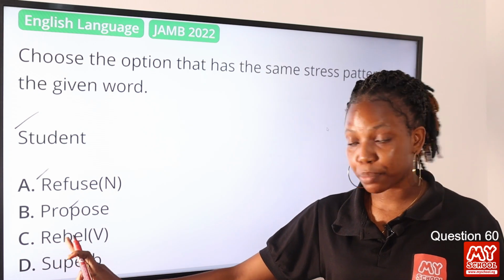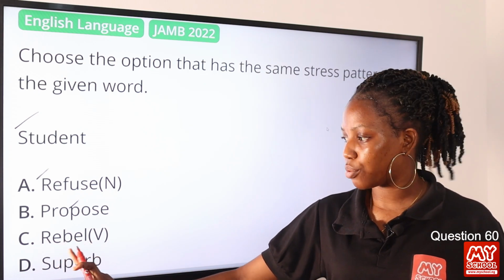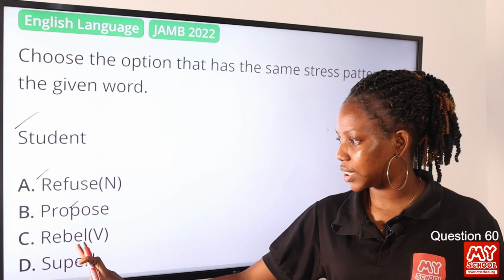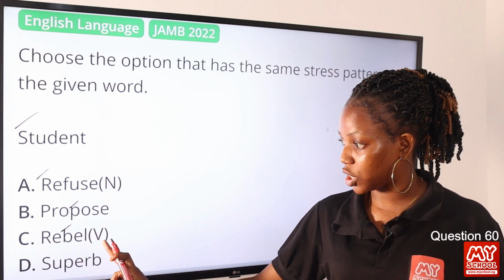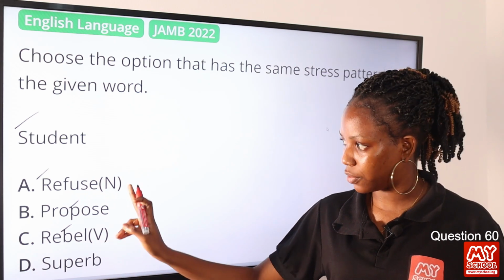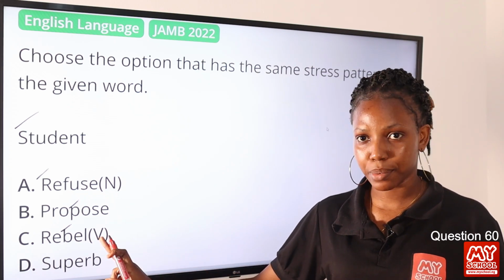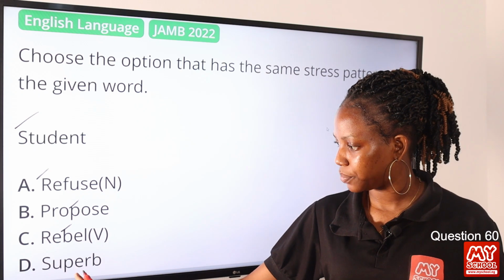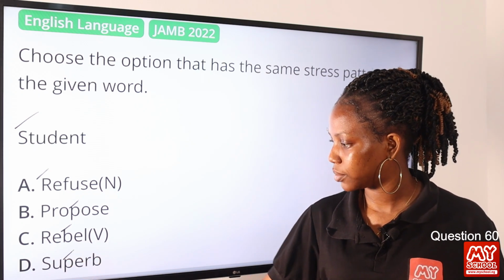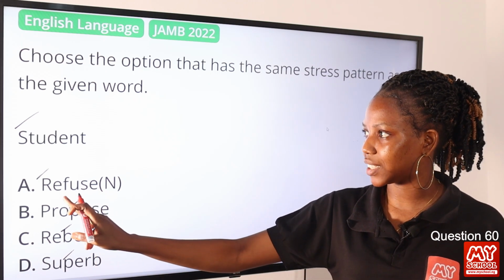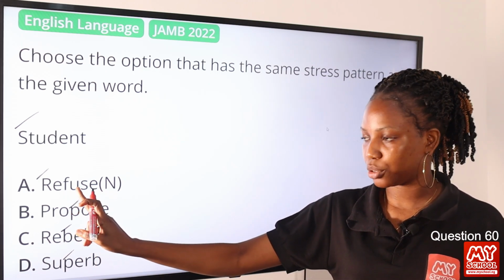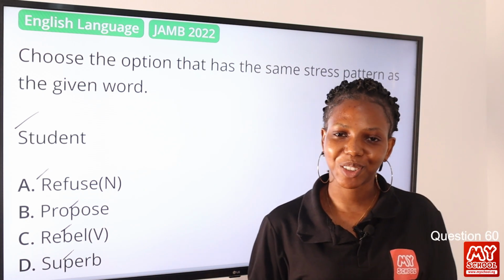We could have rebel as a noun or rebel as a verb, and it has been indicated with the V in brackets. Then superb. So we have second, but we have the first here. So this is the answer to the question, refuse. Option A is the correct answer.